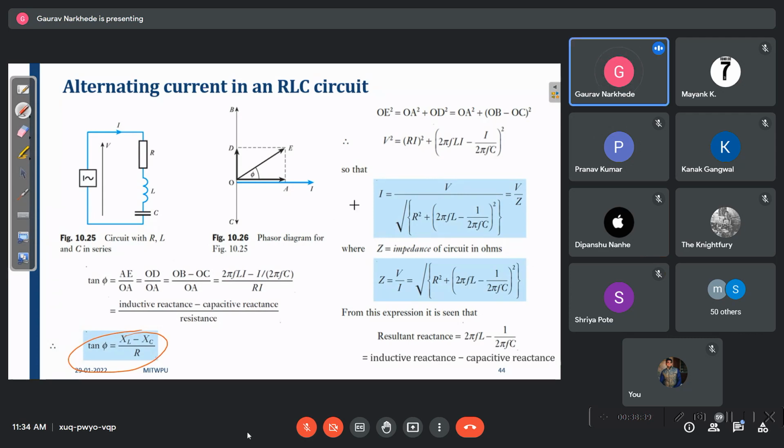And then, if we know V, we can find I if we know Z, by using Ohm's law. So this is the thing in alternating current in the series RLC circuit. Any problem in this? No, sir. So I think we will stop here and continue with parallel circuits in the next lecture. If you have any difficulty, we can discuss it in the next lecture.